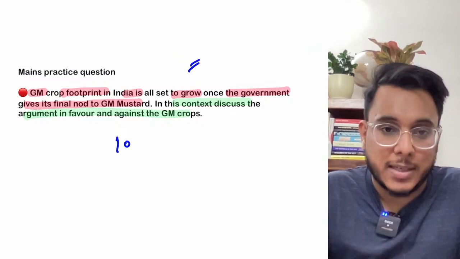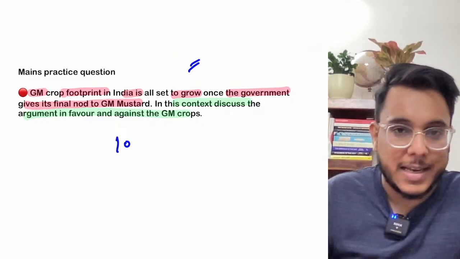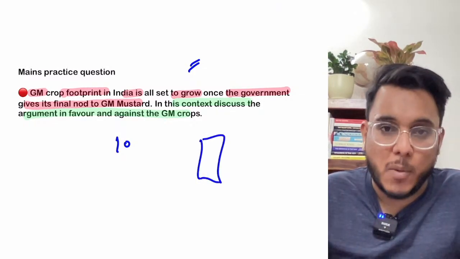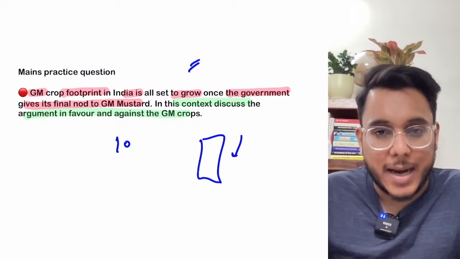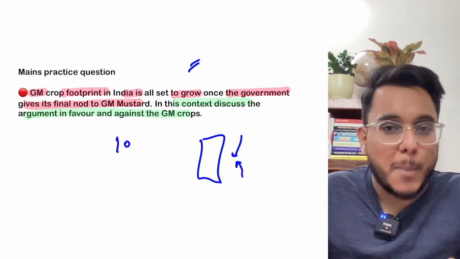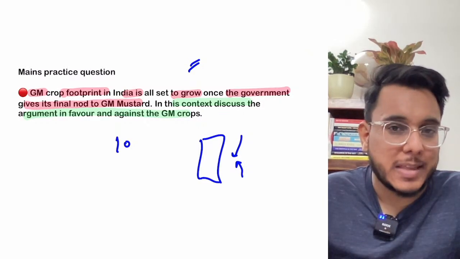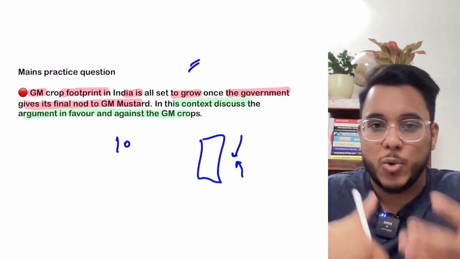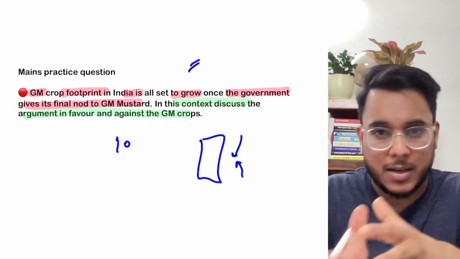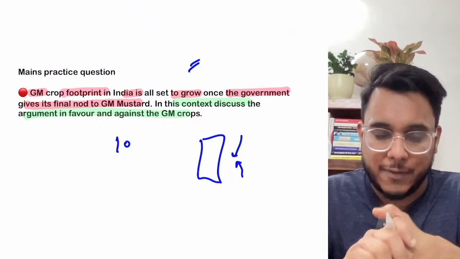I hope that you have understood it, and I'm deciding that we can create a dedicated group on Telegram where you can write and upload your answers. Again, I'm repeating, that will be a peer reviewed group where you can upload your answers and discuss with fellow aspirants.